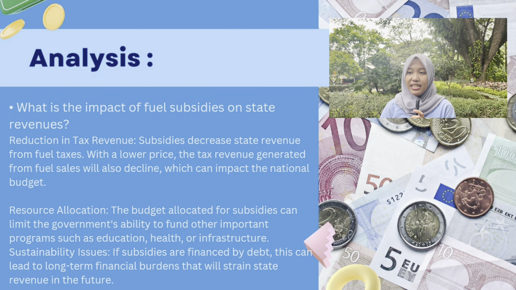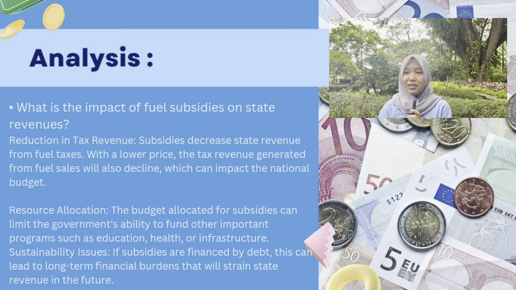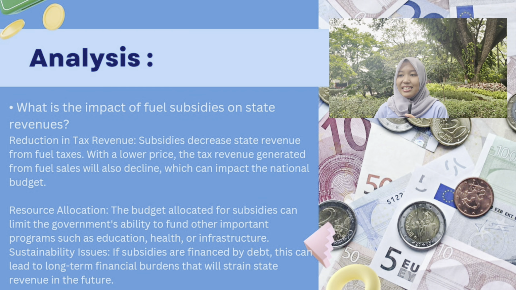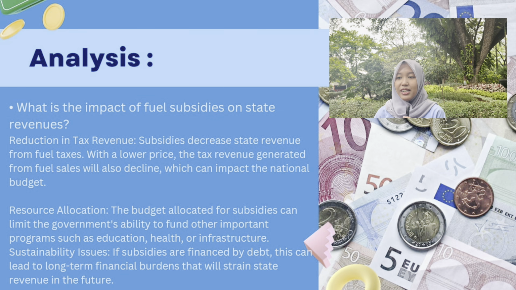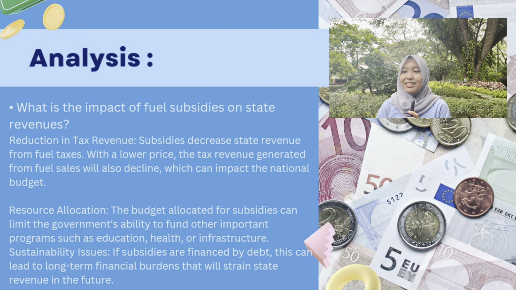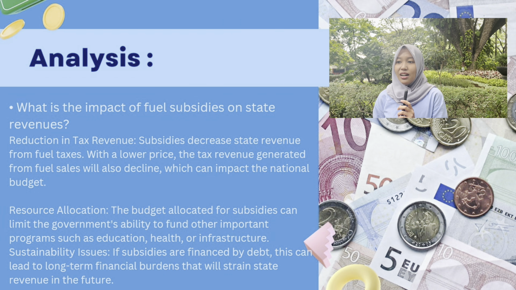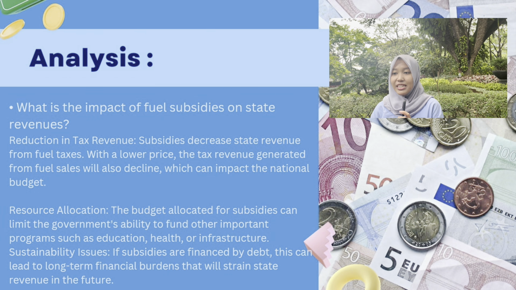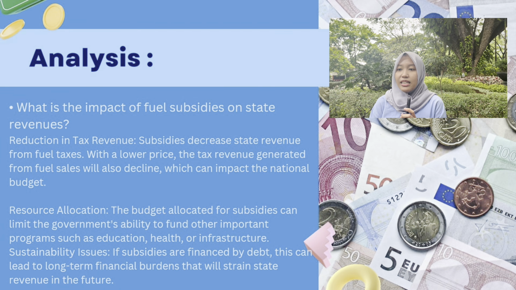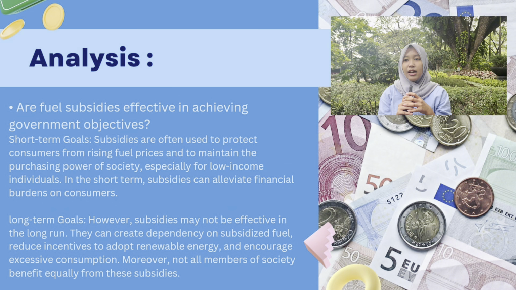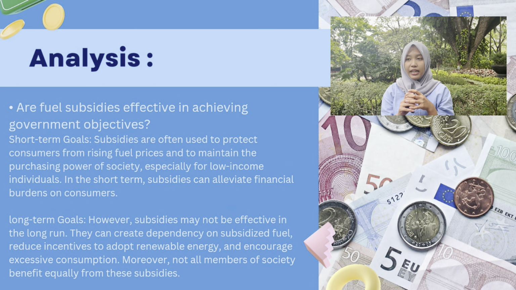Resource allocation: the budget allocated for subsidies can limit the government's ability to fund other important programs such as education, health, or infrastructure. Sustainability issues: if subsidies are financed by debt, this can lead to long-term financial burdens that will strain state revenue in the future.